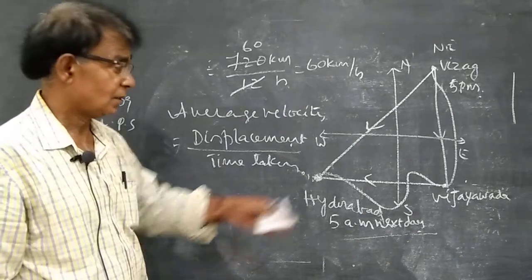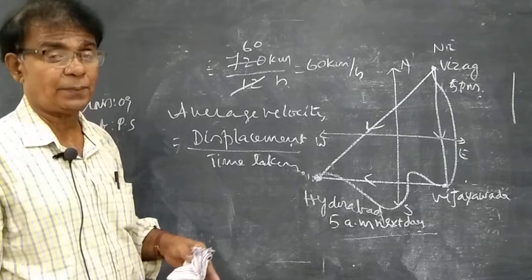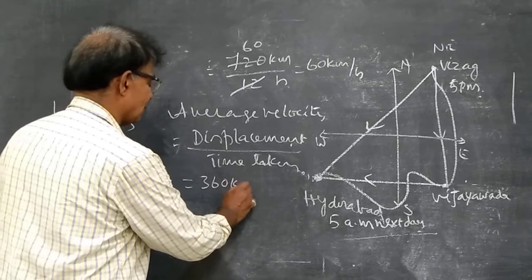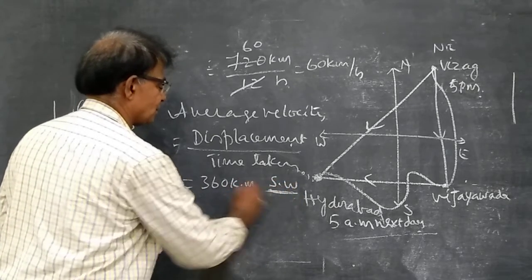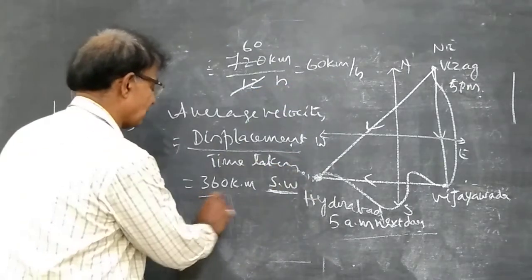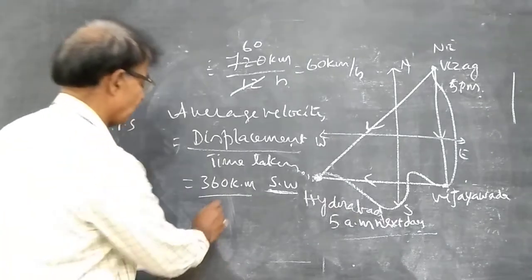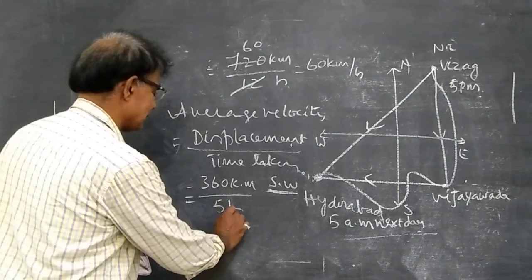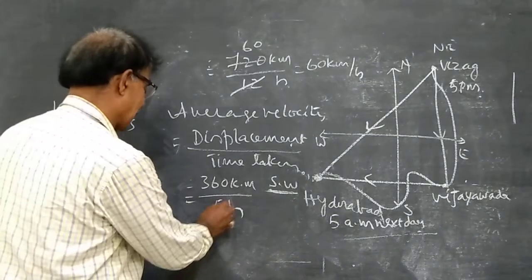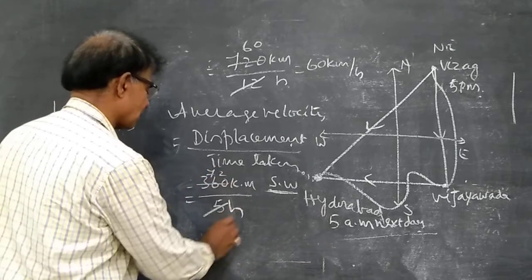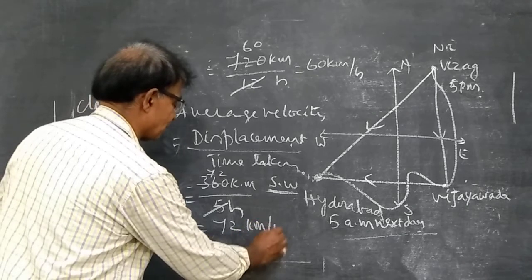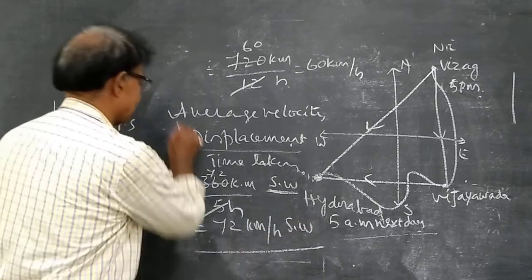According to them, the displacement from Visakhapatnam to Hyderabad is 360 kilometers southwest, because it starts from the northeast as the initial point and ends at the final point. They said it covers 12 hours, but I made it a different value, 5 hours, because 12 hours is too long. Now cancel this, 5 7s are 35, 2s. So the average velocity is 72 kilometers per hour in the southwesterly direction.